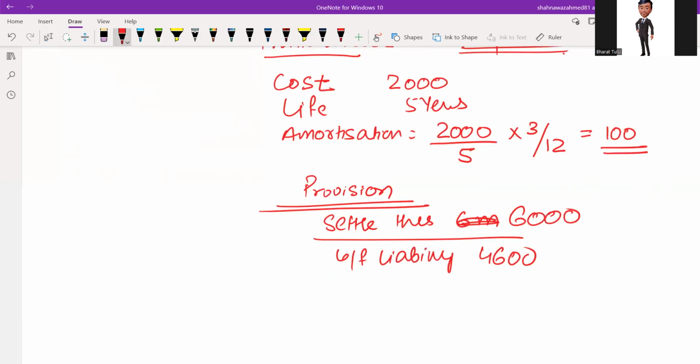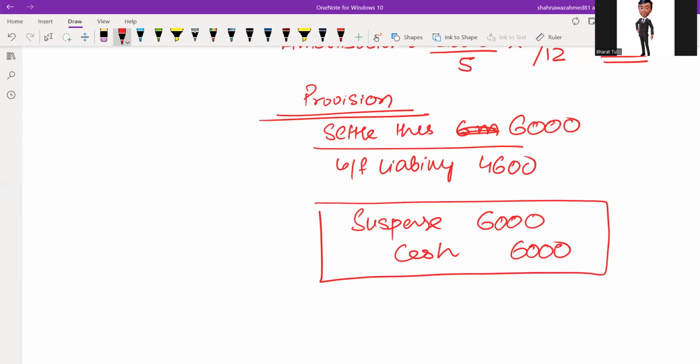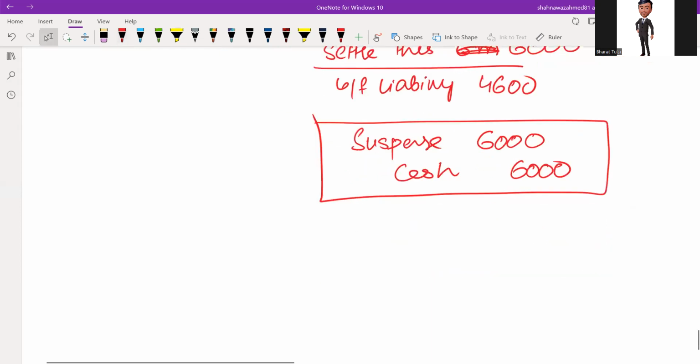Entry was made as suspense account debit 6,000 and cash credit 6,000. So we need to make a correction. So what is the correction? Suspense account credit.